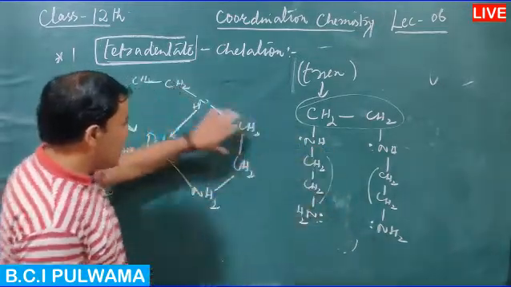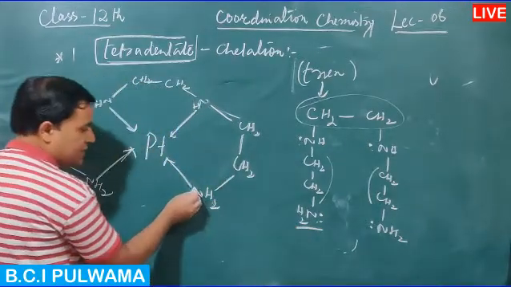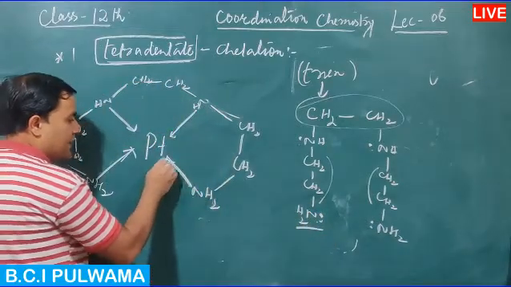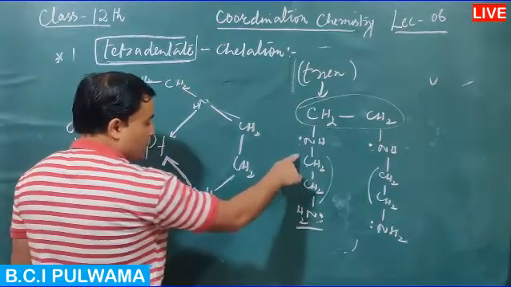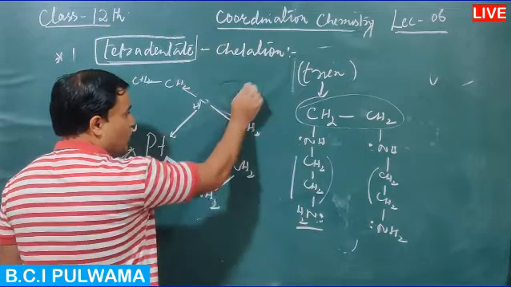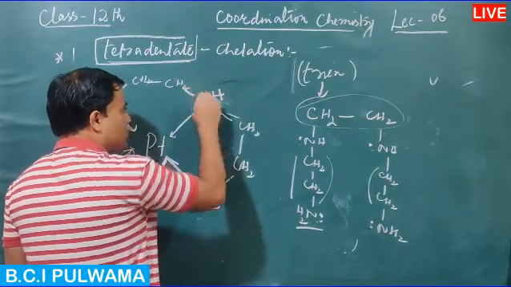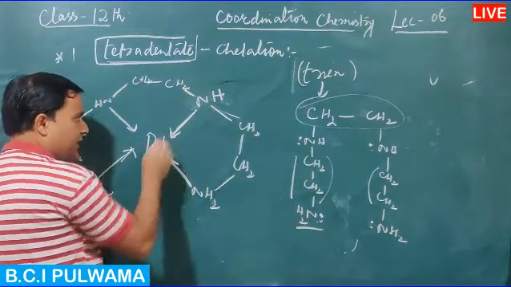The ligand complex is formed. Let us start from one end. This is NH2. Nitrogen's lone pair of electrons is utilized in the formation of a coordinate bond. Then it is bonded to CH2, and then this is bonded to NH. Nitrogen's lone pair of electrons is utilized in the formation of a coordinate bond.